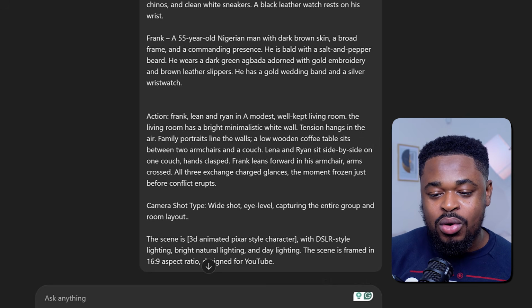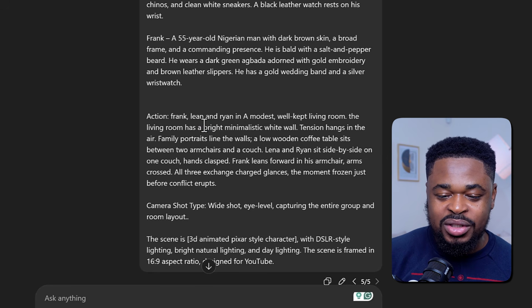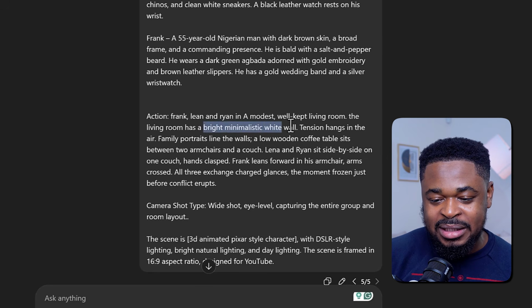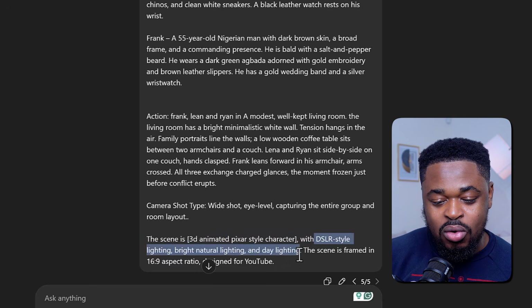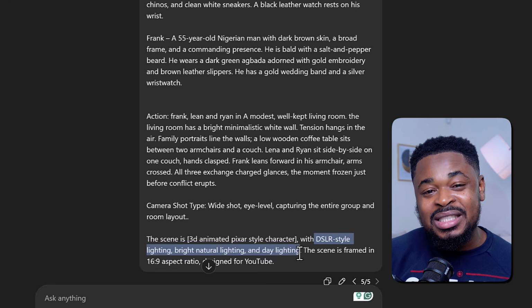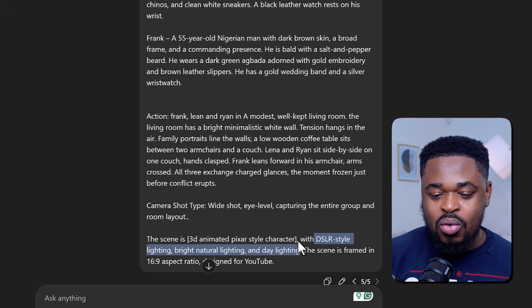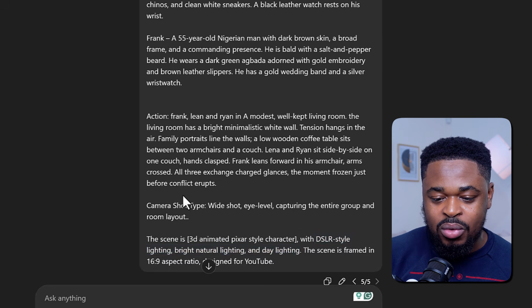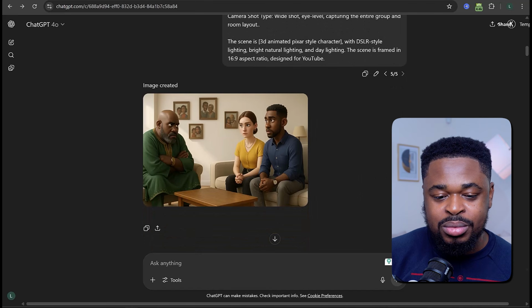Now, what you want to do if you want a clear image in ChatGPT, let me show you this secret. You're going to add bright when you're describing the scene. Bright, minimalistic, you're going to add it, and then you're going to add this part here. You're going to add DSLR style lighting, bright natural lighting, and day lighting. These keywords would help ChatGPT generate images that are not yellowish, images that are bright and clear. So once you have done this and you've set your camera shot, you can just hit generate, and boom, you can see the images.